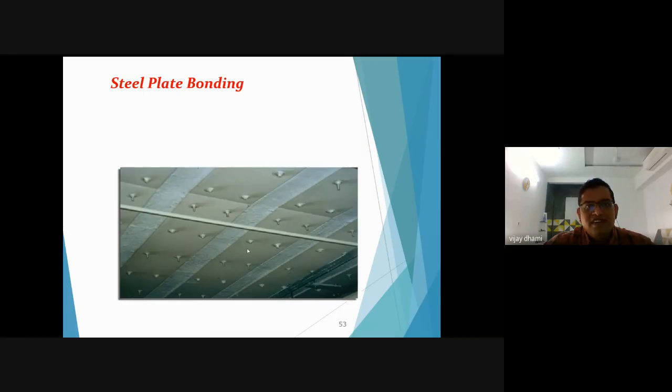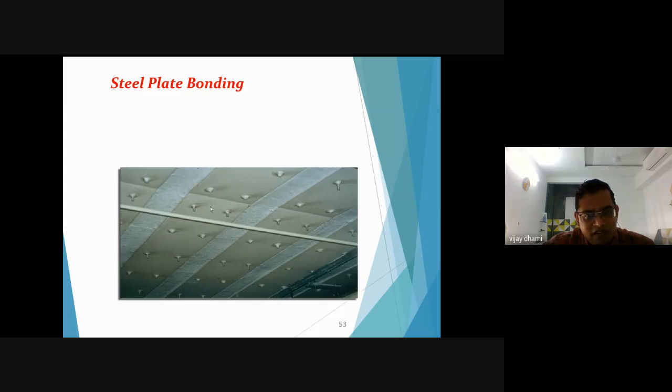This is an example of steel plate bonding. If your slab is deteriorated or deflected due to some reason, or if your beam members are deflected, you can apply such kinds of techniques for the repair and rehabilitation.